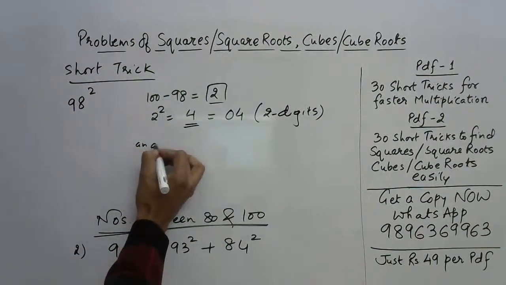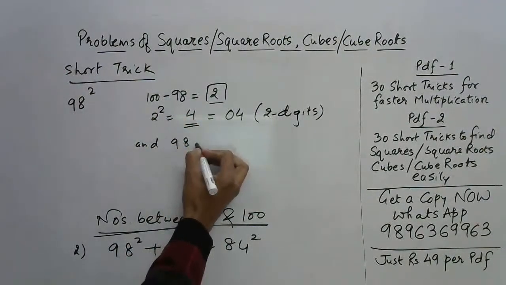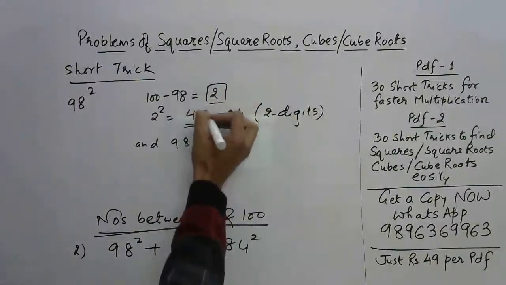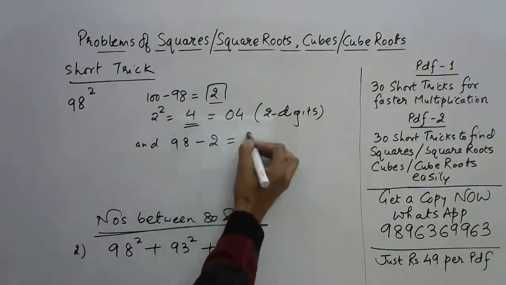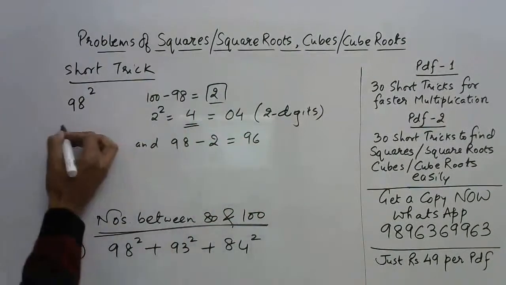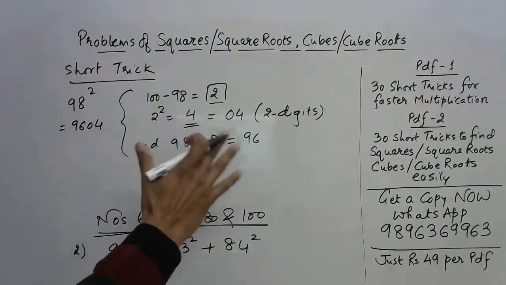And finally, the base here is 98. Take the difference with the difference which you have obtained here, the box. This is 2. So you have 96. These are the 2 parts of the answer. This is 9604.